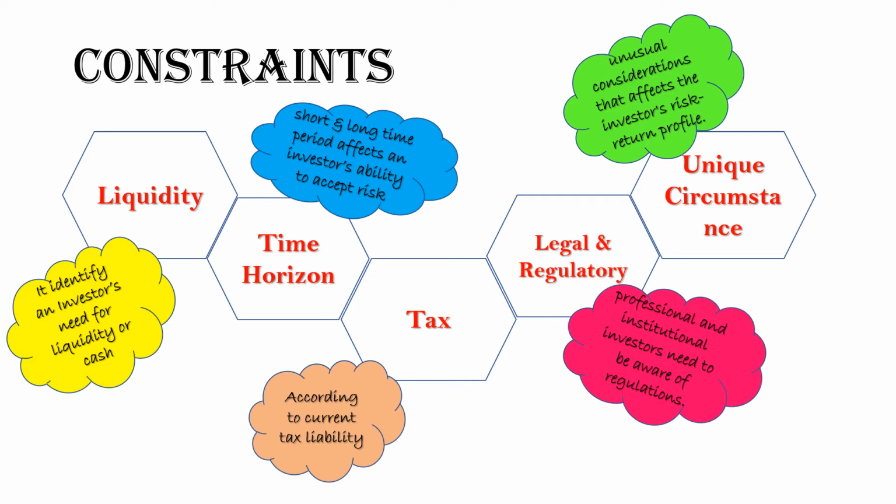Then next constraint is time horizon. Short and long time periods affect the investor's ability to accept risk. If an investor has a long time horizon, the investor may have a greater ability to take risks because he would have a longer time period to compensate any losses. But for an investor who has a short time horizon, it will be the opposite. That's why time horizon is a constraint.